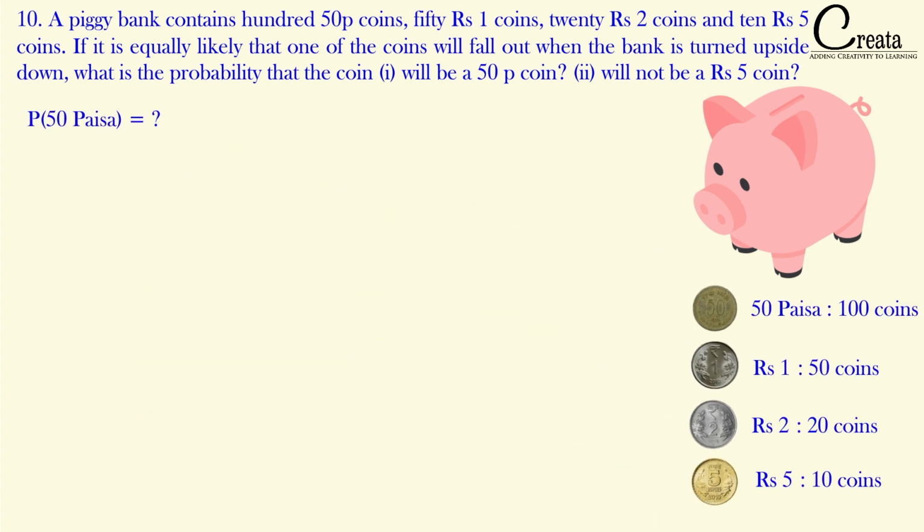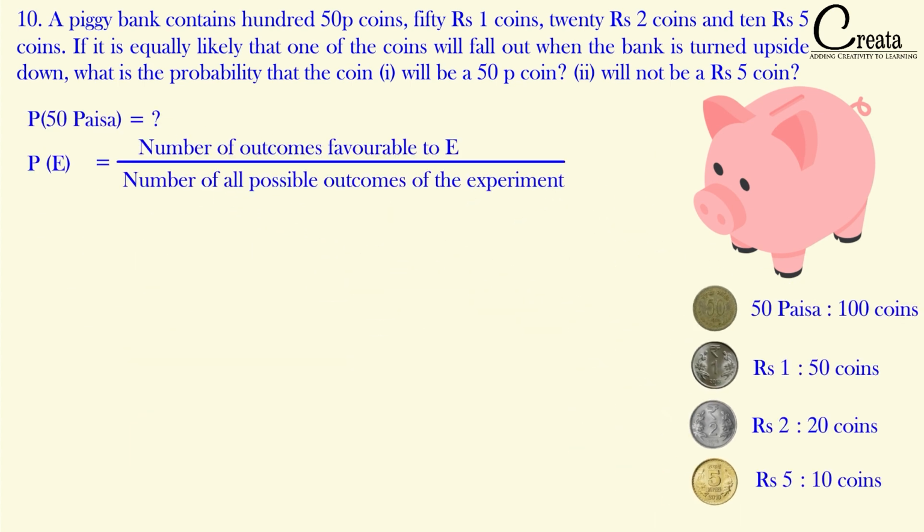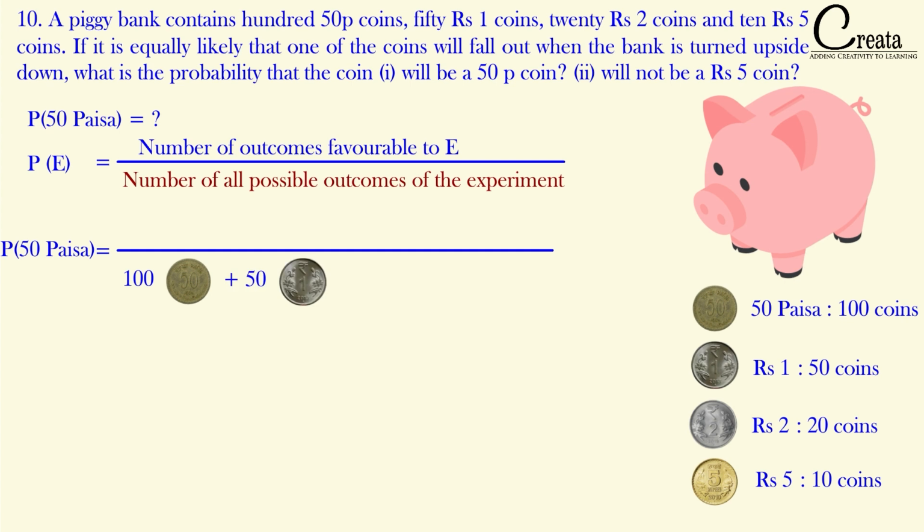Let's use the formula of probability. We will start with the denominator. In the denominator, it will be the total outcome, that will be equal to all the coins in the piggy bank. So we have 100 paisa coin, 50 rupees 1 coin, 20 rupees 2 coin, and 10 rupees 5 coin. All these coins will come in the denominator. That will add up to 180 coins.